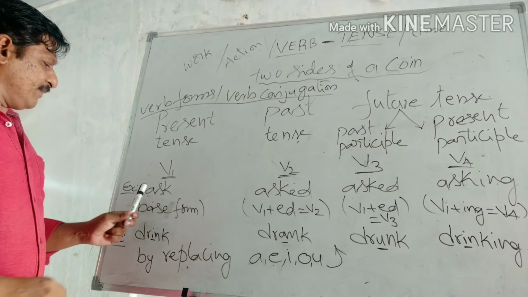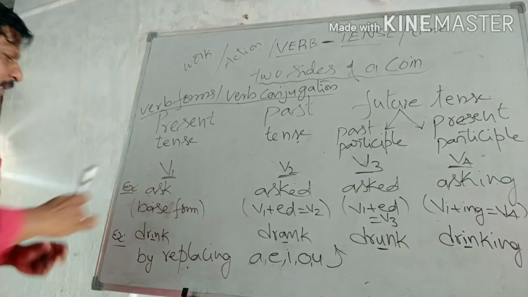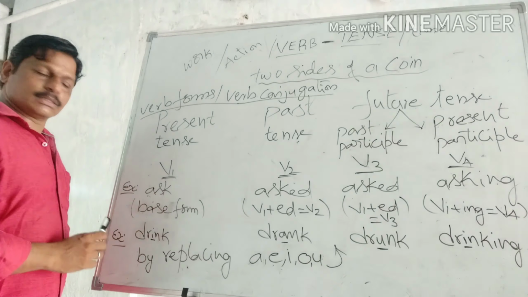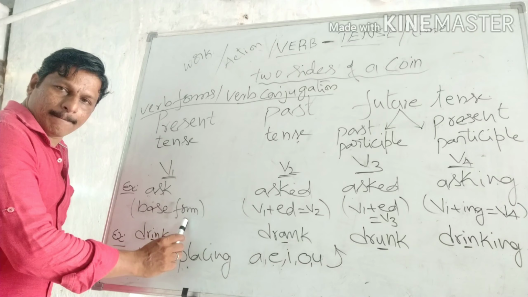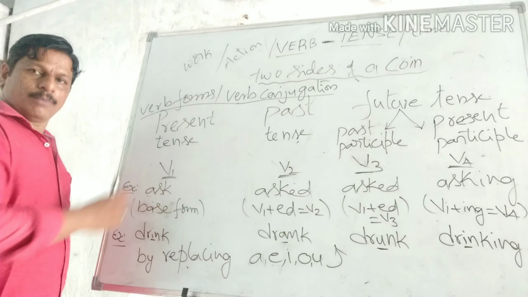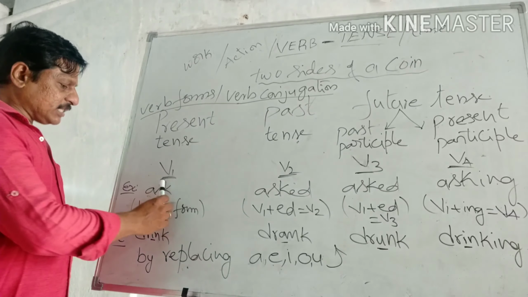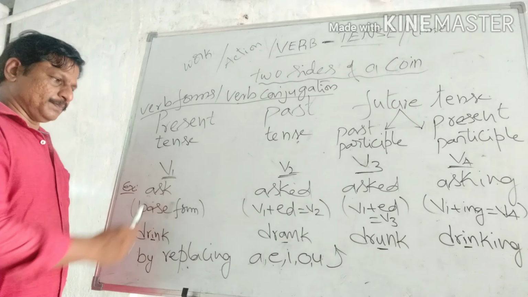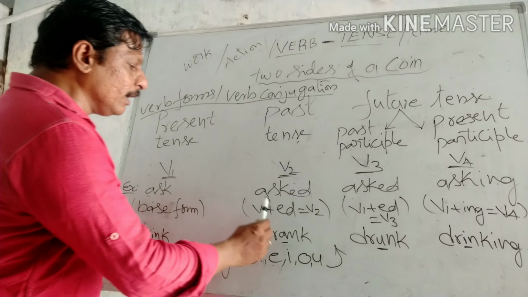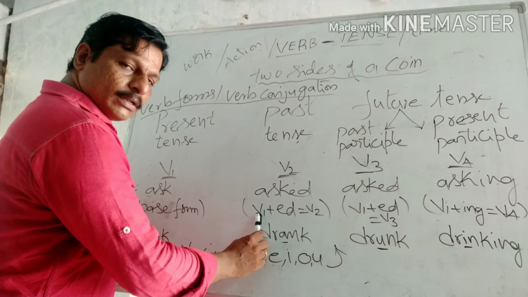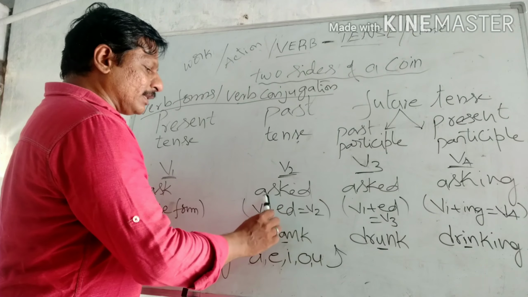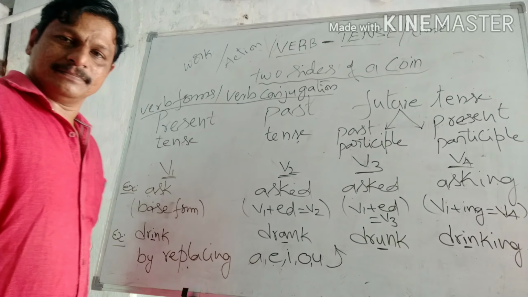Now if you observe V1, for example, ask. This is called the base form or root form, what we call V1. By adding ed to V1, we can get V2, that is asked.